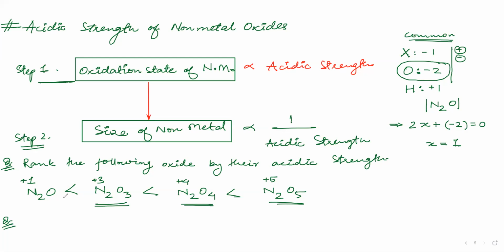You have to compare the acidic strength between P4O10 versus N2O5. Compare it. This is A. This is B. First of all, check the oxidation state for both of the species. Then check the size. So here it will be, I'll say.